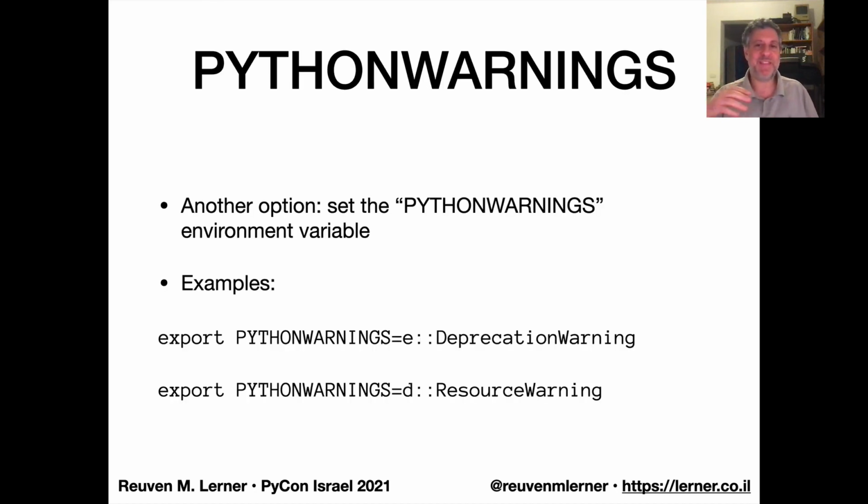You could also, by the way, set the PYTHONWARNINGS environment variable. And if you do that, then with the first one we're going to get an exception for deprecation warnings. With the second one, we're getting the default for resource warnings.